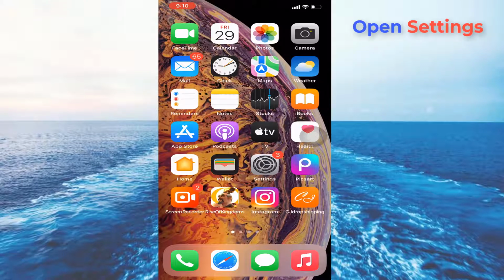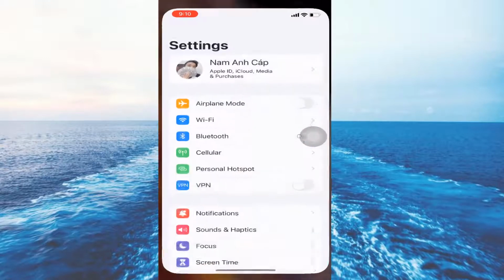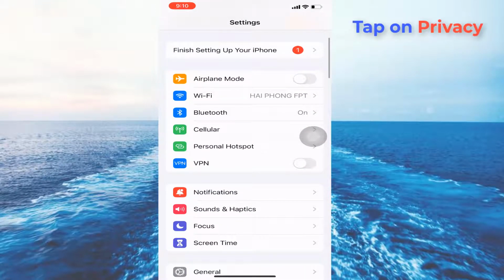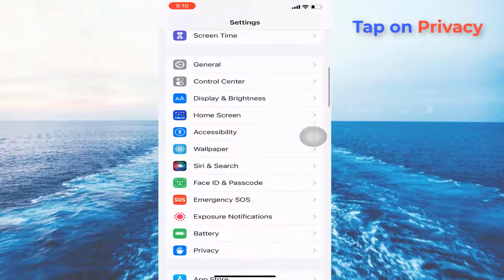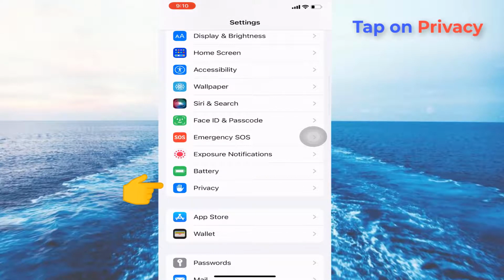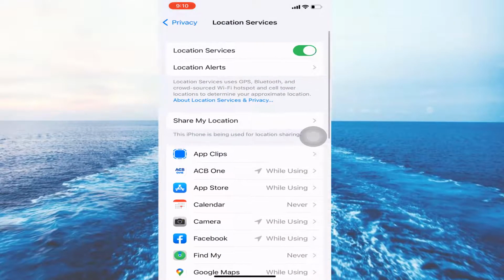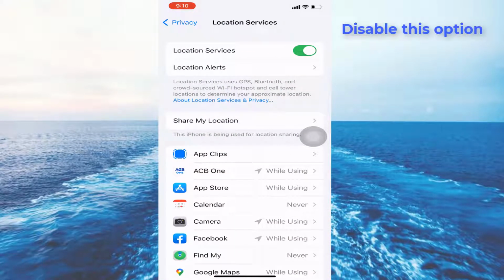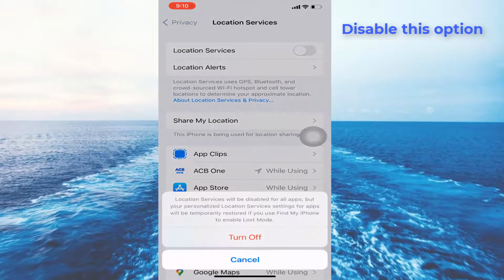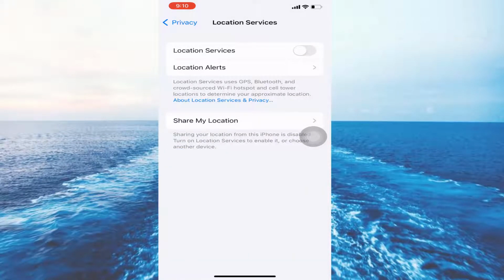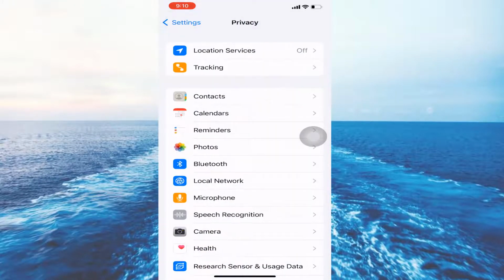A very simple method is to just open your settings menu, and then locate privacy settings and click to open it. Here I try to access location services, and simply click to disable this option. And go back to the settings main menu.